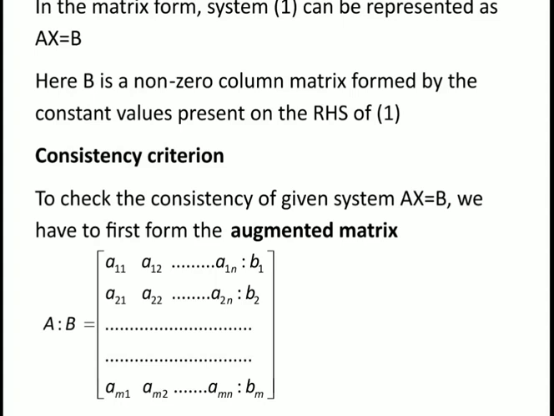Let us take the consistency criterion. To check the consistency of the given system AX = B, we first have to form the augmented matrix. The augmented matrix is [A : B], which is equal to the coefficients of the unknowns in the system of equations, colon, the RHS B. That is, the first row is a11, a12, etc. up to a1n colon b1. Like this we have the second, third row, etc. up to the mth row.